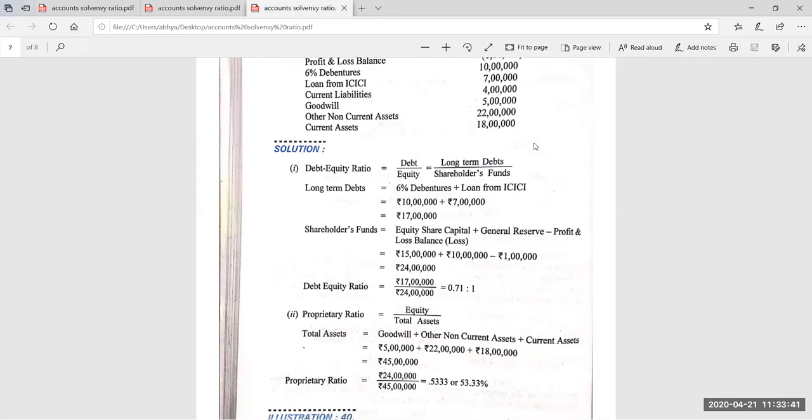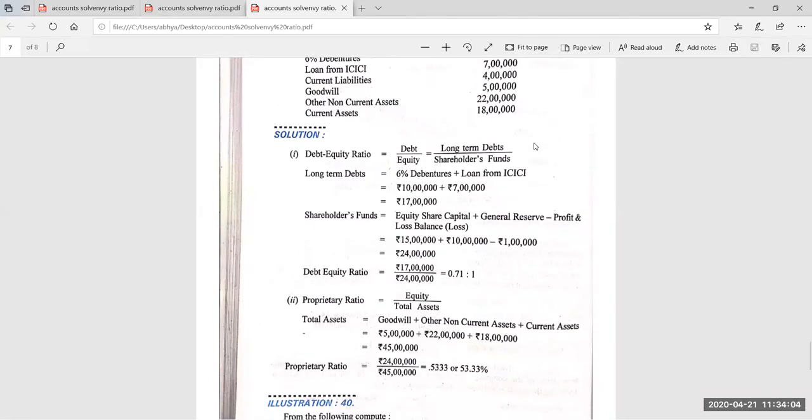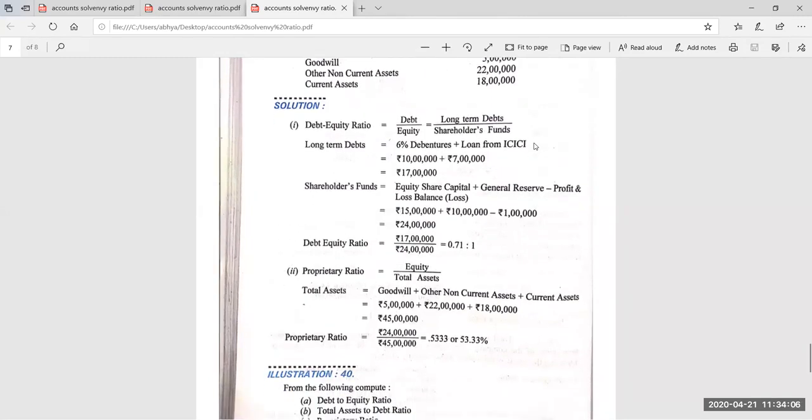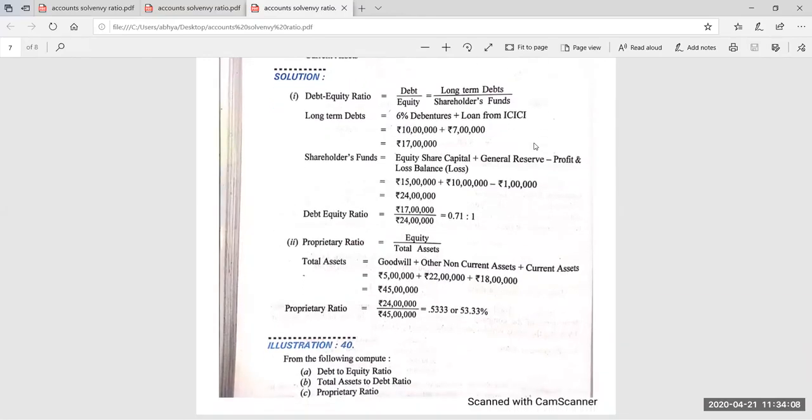Just by putting the values in the formula, proprietary ratio: 24 lakh is the equity and total assets 45 lakh, and the answer will be 0.53:1. No need to write it in percentage, because all these ratios are always written in the pure form of ratios. So the answer is 0.53:1.